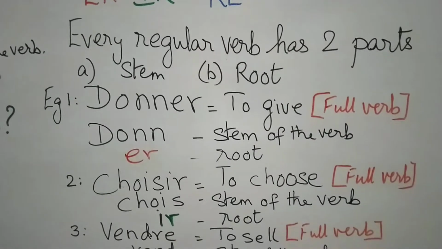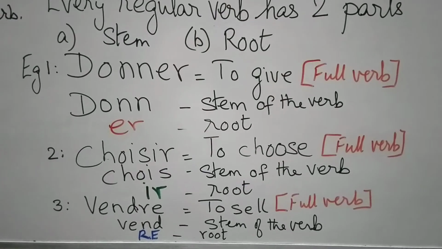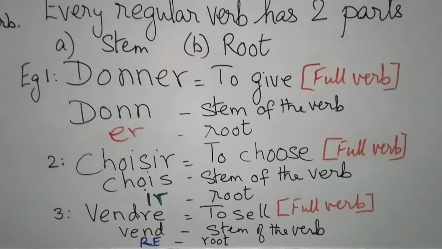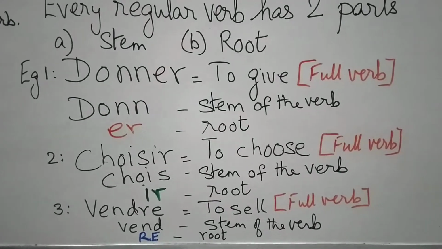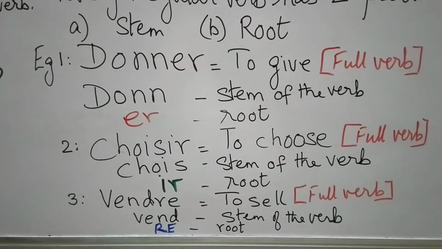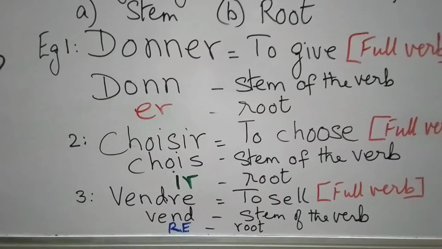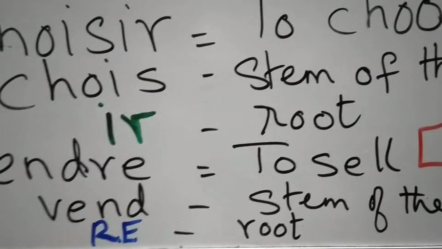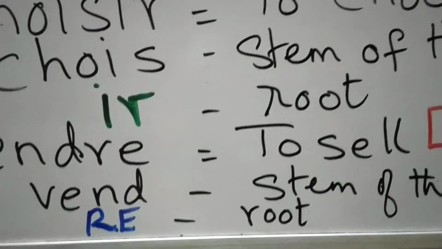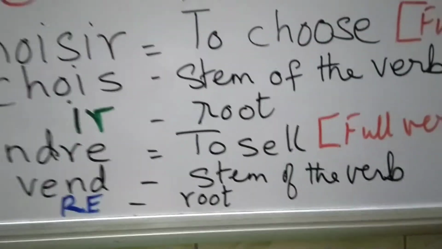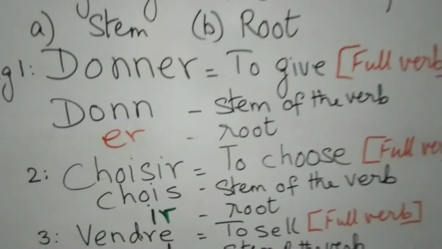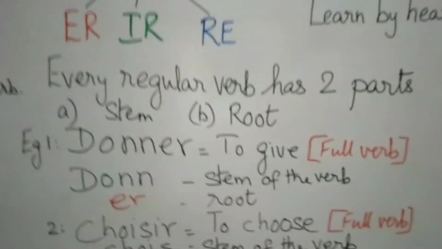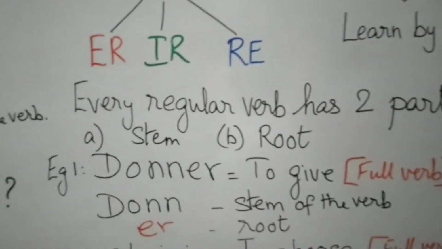Now, we go to the verb of the third category. I'll give you an example of a regular verb, vendre. Vendre means to sell, and vendre is the full verb, from which we can obtain the stem and the root. The stem of the verb vendre is V-E-N-D, that is after cutting off the R-E, and R-E is the root of the verb. So, by now, I hope you understand how to obtain the stem and the root. I will redo this when we do the chapter on regular verbs in the present tense.